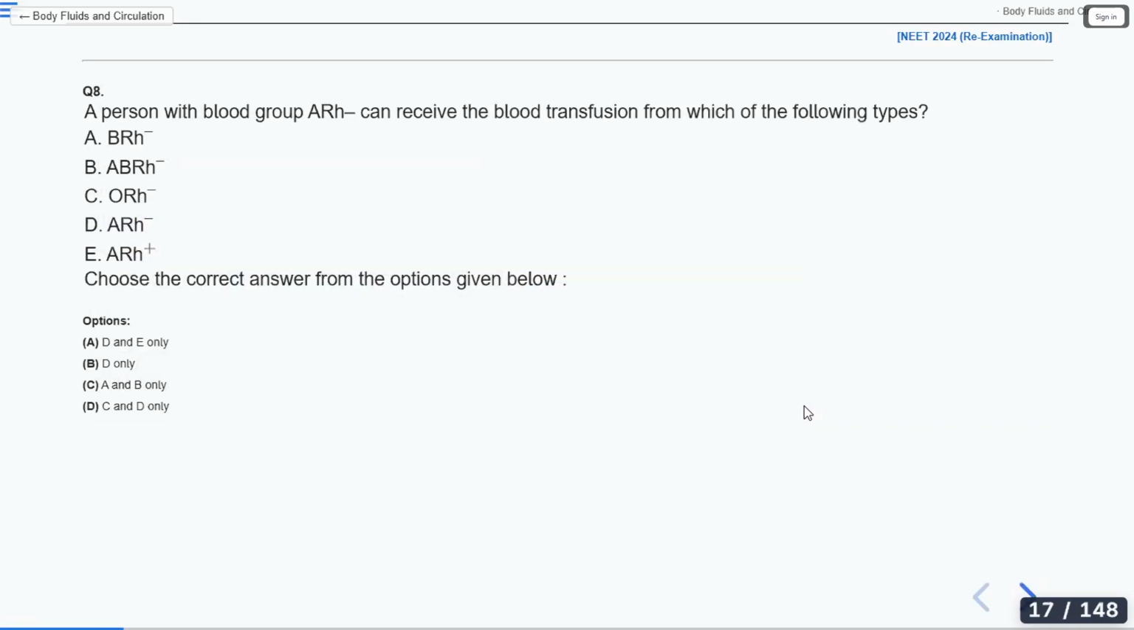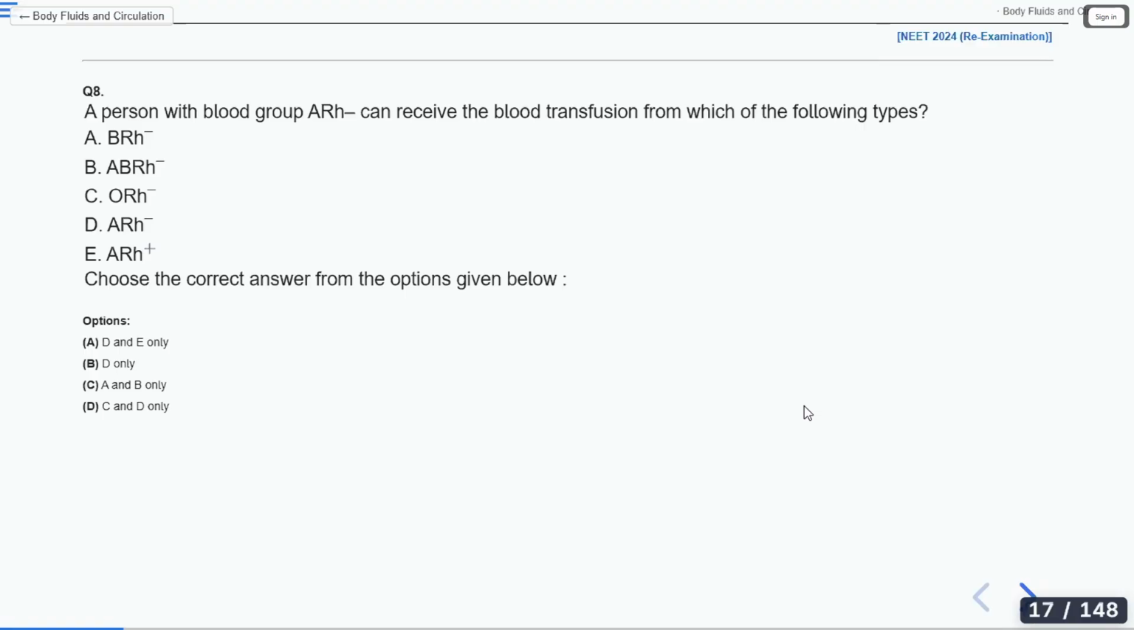A person with blood group A Rh negative can receive blood transfusion from which of the following types? So you have to check from whom a blood group A Rh negative person can receive blood. From whom he or she can get blood. Option D.